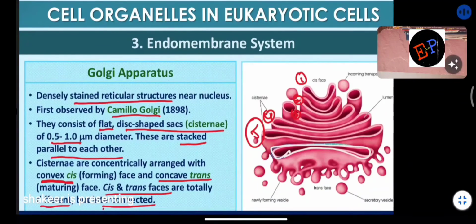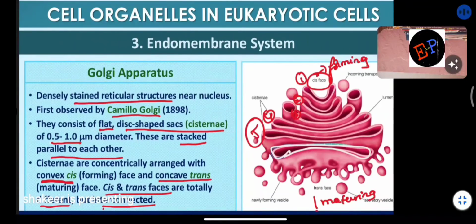Okay, ma? So this region is called the forming region. Are you able to understand? And this side we can call the maturing side. Okay. Forming side means what? On this side, you can see the formation of this system. And once they start growing, they start maturing on this side. Are you able to understand? And this face is also called the cis face, and this side is also called the trans face. So are you able to understand?